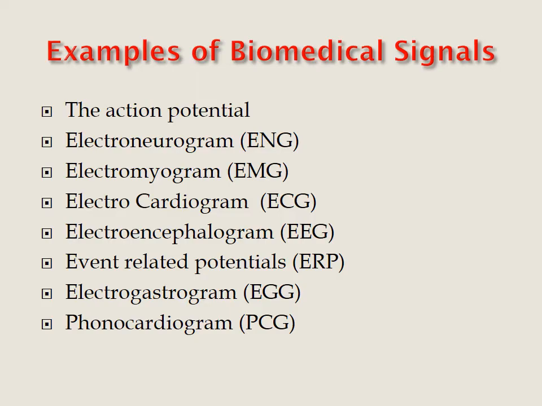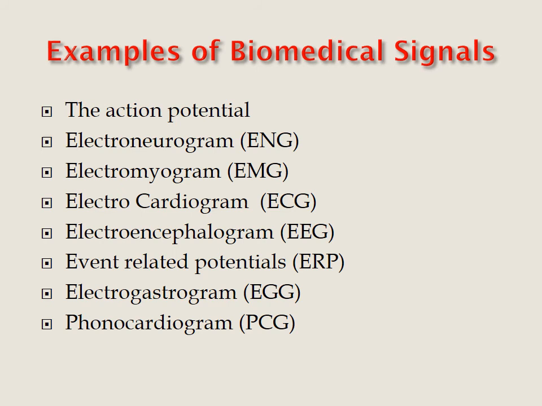Okay, the next one, the examples of biomedical signals. These are signals from which we extract information from various subsystems of our human body. The first one, the action potential. The action potential is nothing but electrical signals, or bioelectrical signals. It provides information on the nature of the physiological activity at the single cell level.